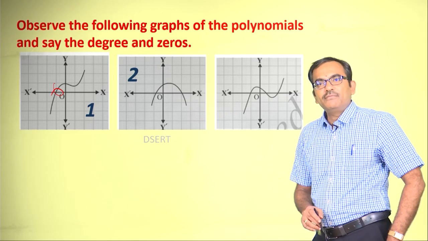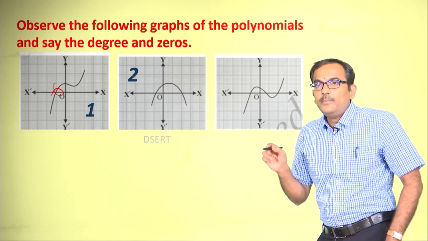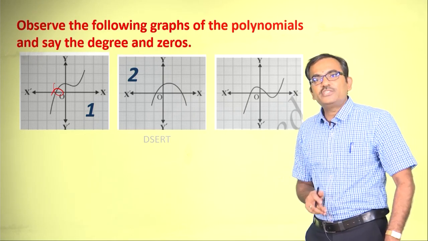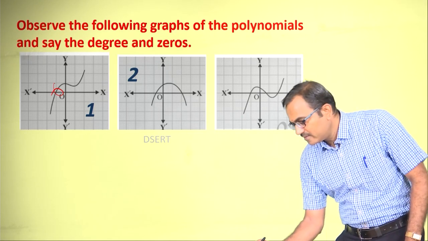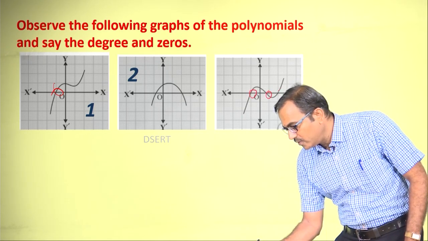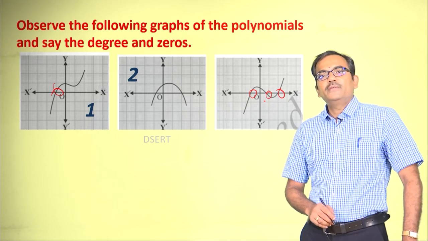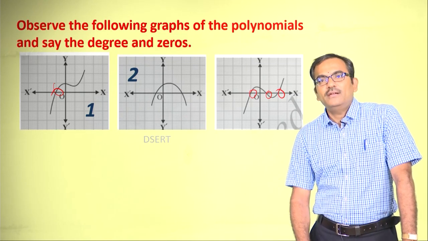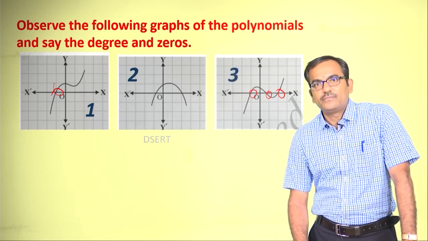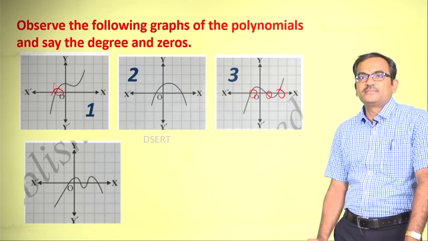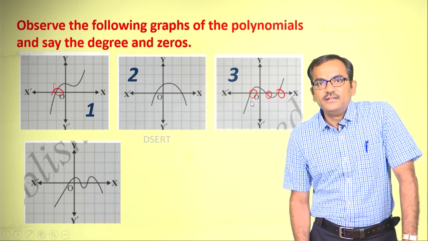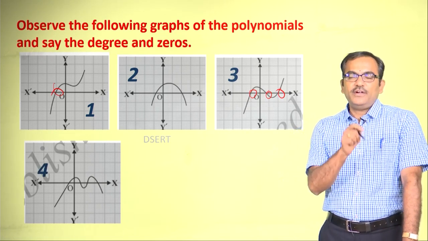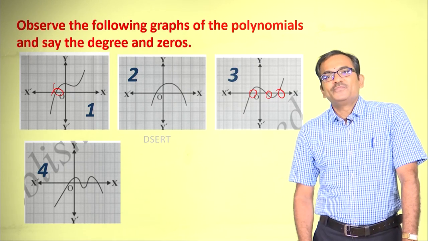Observe the graph and the important line that we need to consider. There are 3 distinct points at which the curve is cutting the x axis, which is 1, 2 and 3, right? Therefore, the degree or the zero of this polynomial is 3. Now, what about this? Write the answer. Now, cross check it. Is it the same answer that you have written? Bravo. Next.